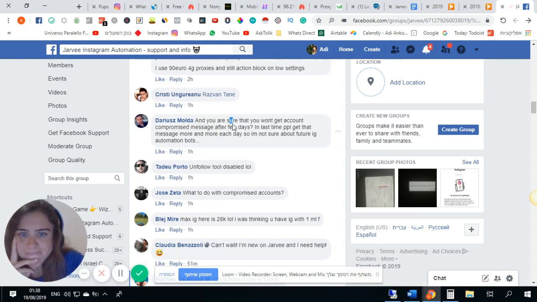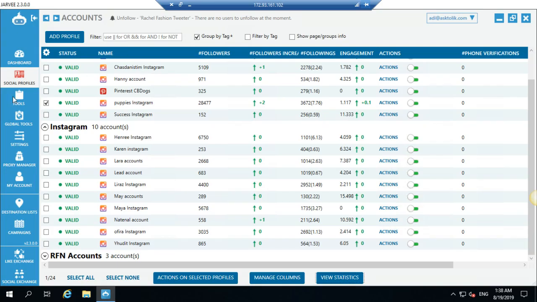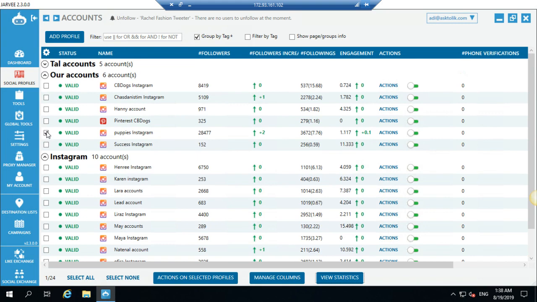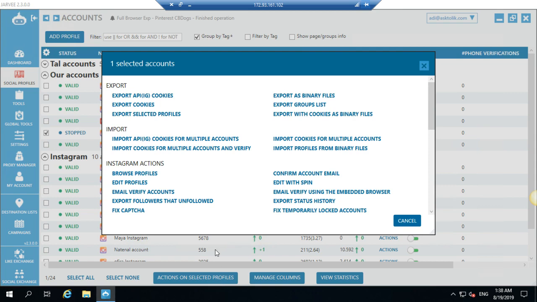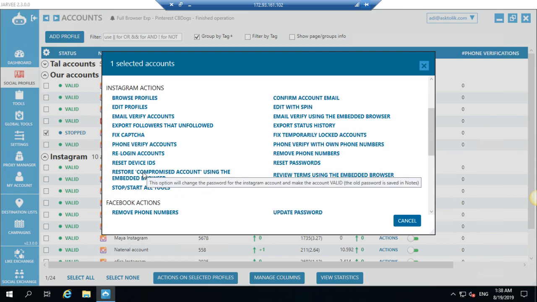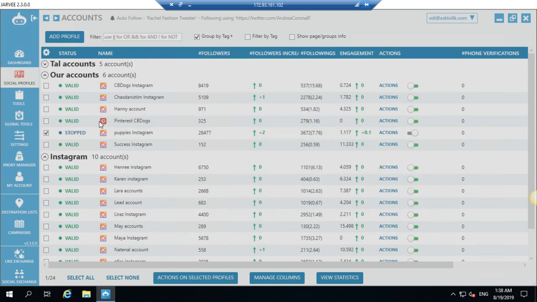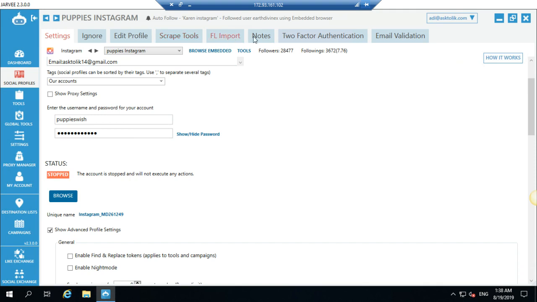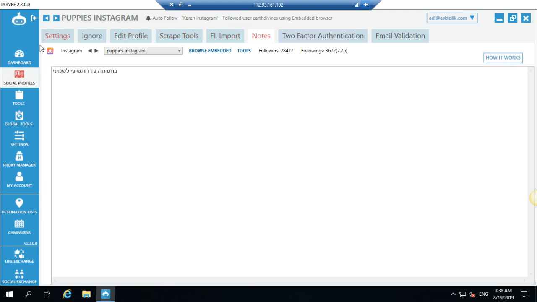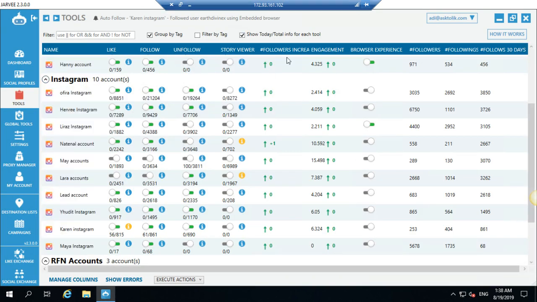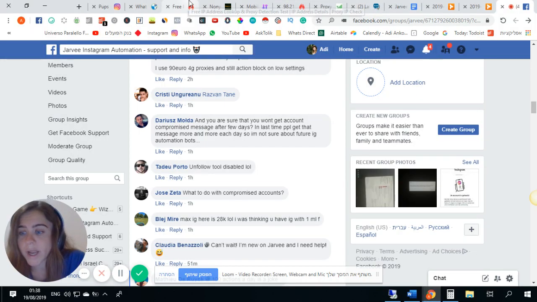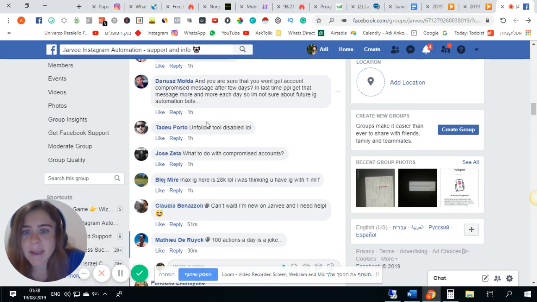Yes, what else have you asked? A question about account compromise. This is not fun. When you get account compromise, I think the best thing is to go here to stop the account from working. And then you go here, check it, and do this restore compromised account using the embedded browser. When you click on that, you go to the notes and you will have the new password of your account. This worked for me with 2 of my accounts. And then I also added the browser experience. It goes well.